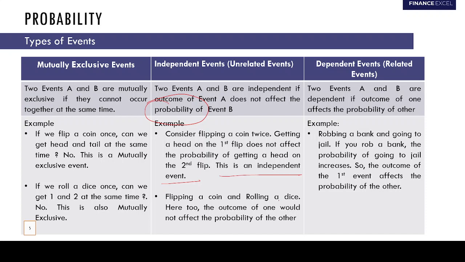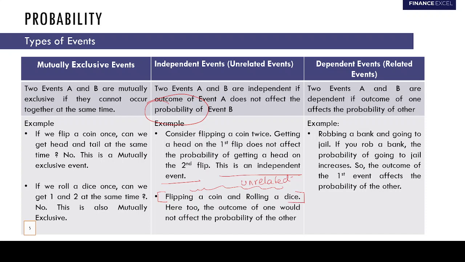Now flipping a coin and rolling a dice. These two are basically unrelated. Flipping a coin and rolling a dice are unrelated things. So the outcome of the first event would not affect the probability of the other. So this too is an independent event.